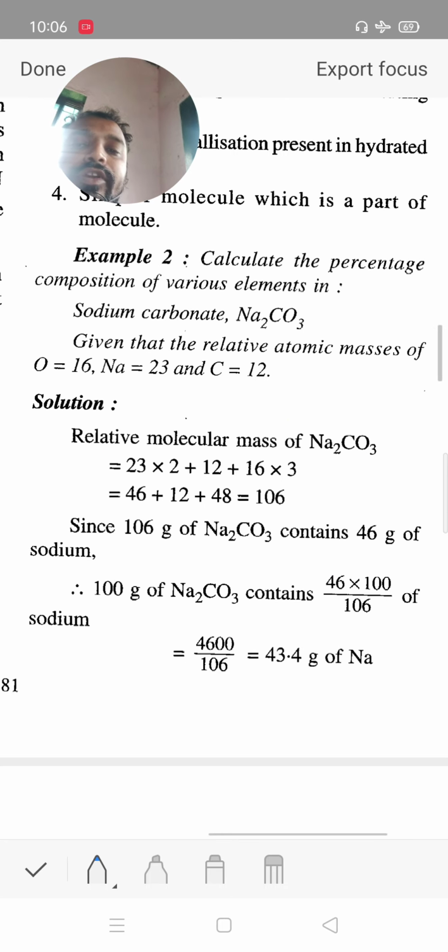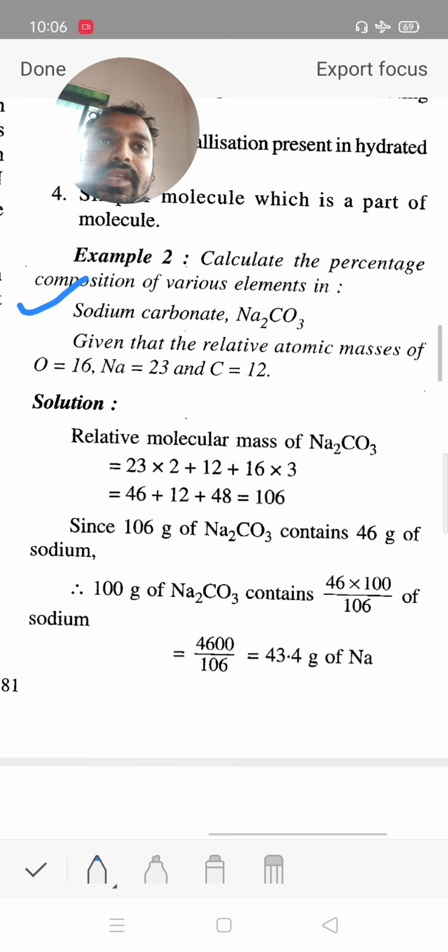Now students, calculate the percentage composition of various elements. We are going to calculate the percentage of elements present in any compound. For example, sodium carbonate. In sodium carbonate there are 2 sodium, 1 carbon and 3 oxygen.